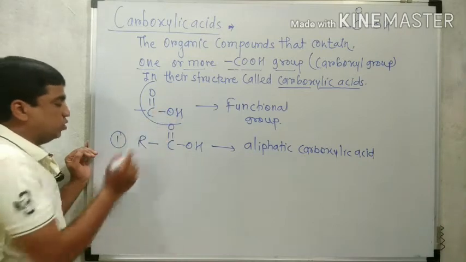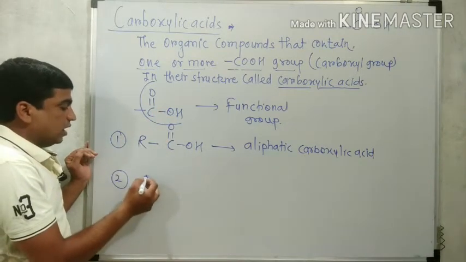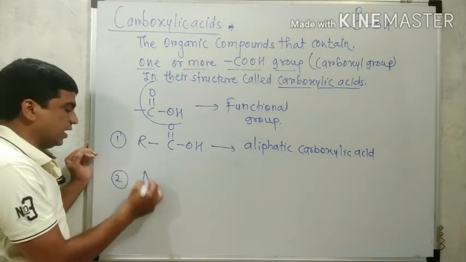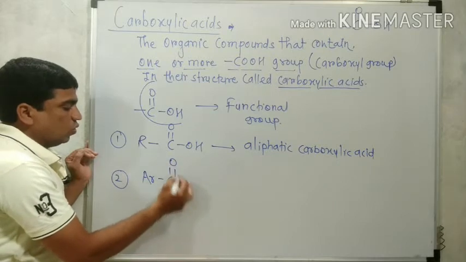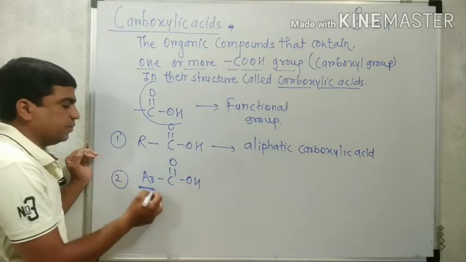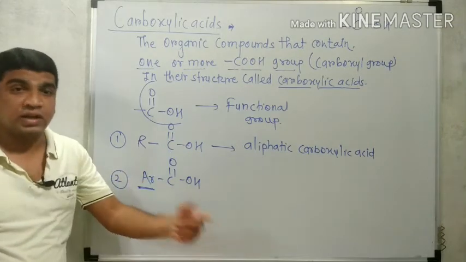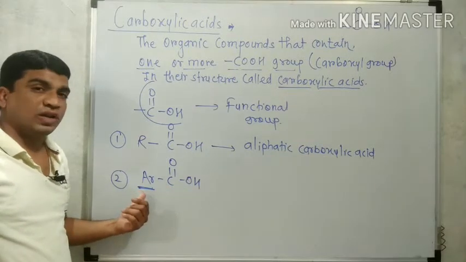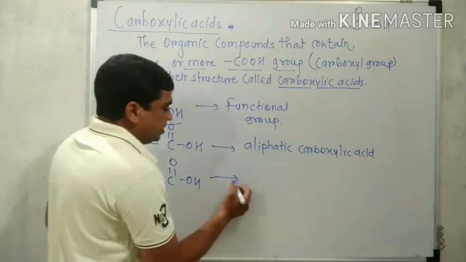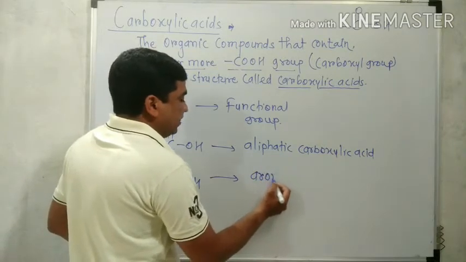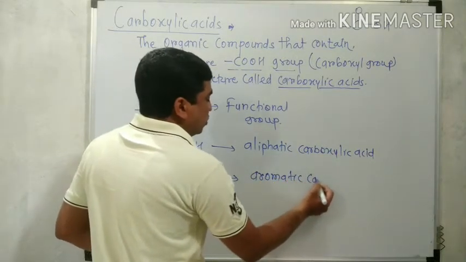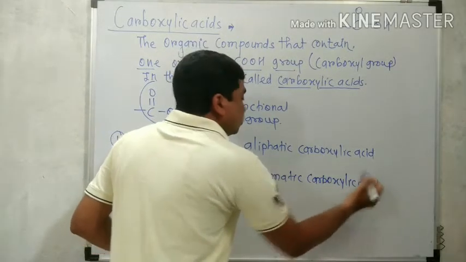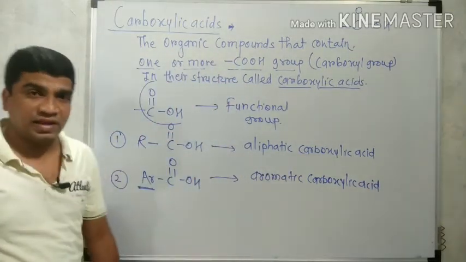And if the COOH group is attached to an aryl group, like that of benzene or any other aryl group, we can write ArCOOH. Ar represents an aryl group, any aromatic structure like benzene or its derivative. Therefore this type is aromatic carboxylic acid. Now these are the two important types of carboxylic acid.